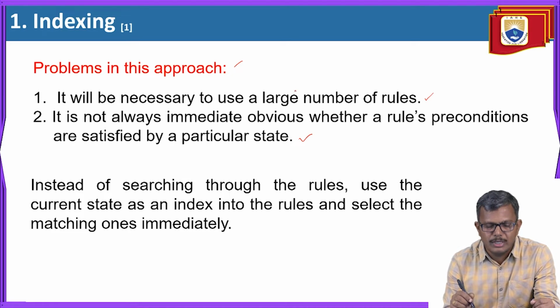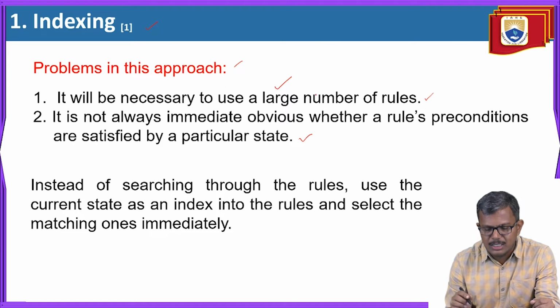The solution, as I just told, is indexing. If you want to overcome these problems, every time I don't want to search among the large number of given rules. I cannot guarantee that whenever I apply a particular rule, it moves us towards the goal state or not. So these two complications, or ambiguities, can be overcome by implementing the concept called indexing.